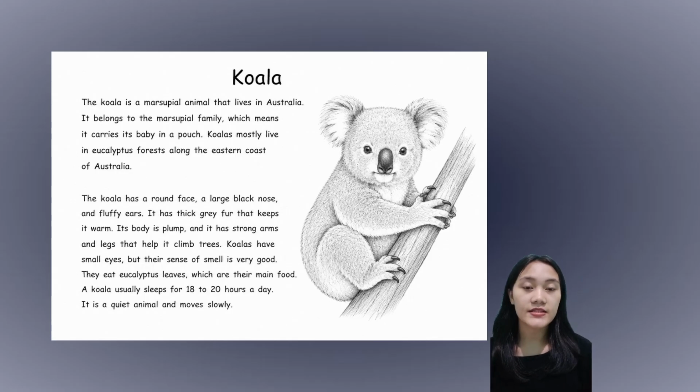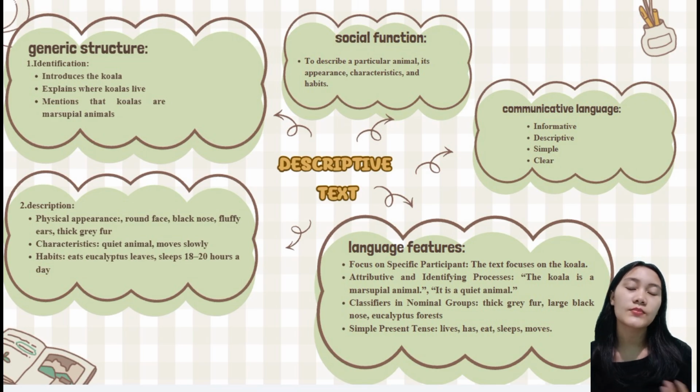Alright, this text describes a koala, an animal from Australia. The text explains its appearance, characteristic, and habits. Now, I will explain the mind map of this text. The title of the text is Koala, and the genre, of course, is descriptive text because it describes a particular animal. The social function or purpose of the text is to describe the koala's appearance and characteristic. The communicative language used in this text is informative, descriptive, and simple.